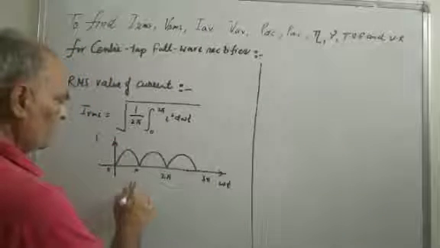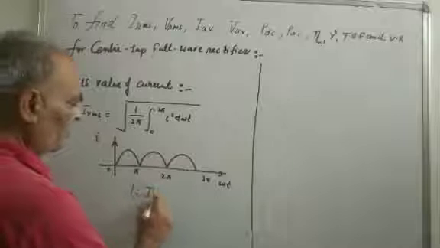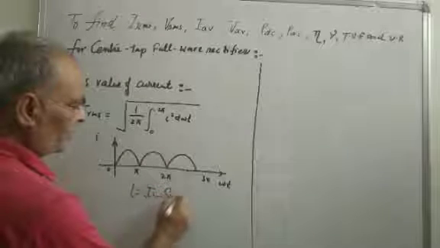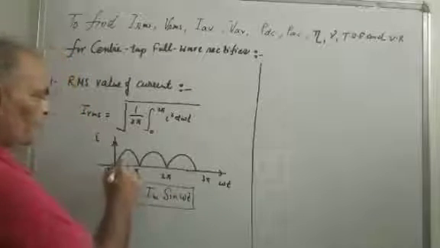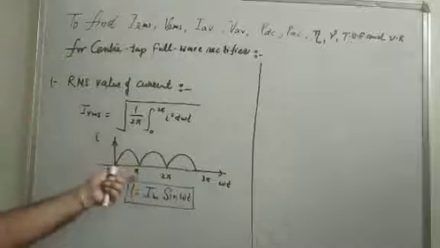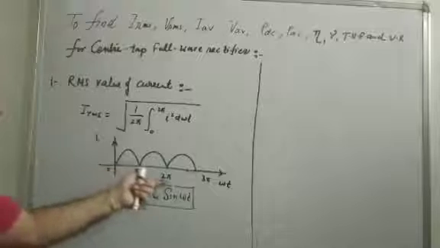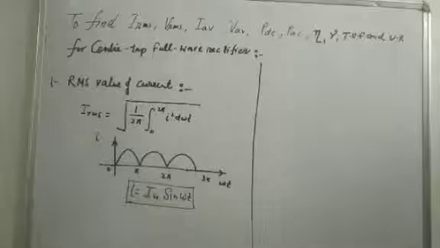Alternating current changes with the angle theta, and this is the value of current: I is equal to the peak value of current into sine omega t. This is the sinusoidal wave. Cycle in 0 to pi is the current, and pi to 2 pi is also the current.